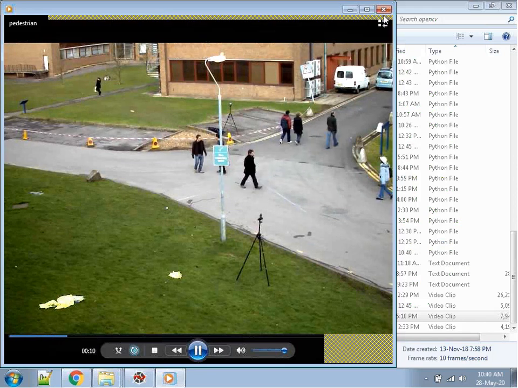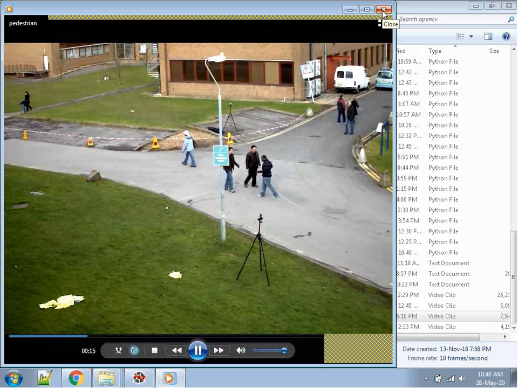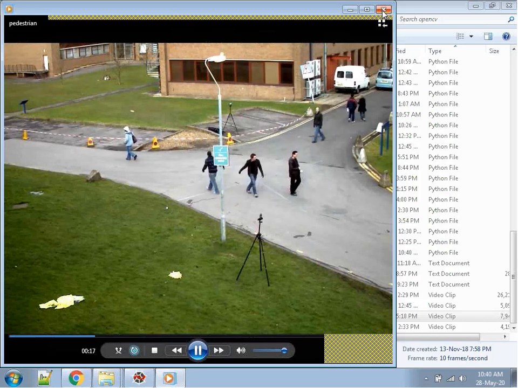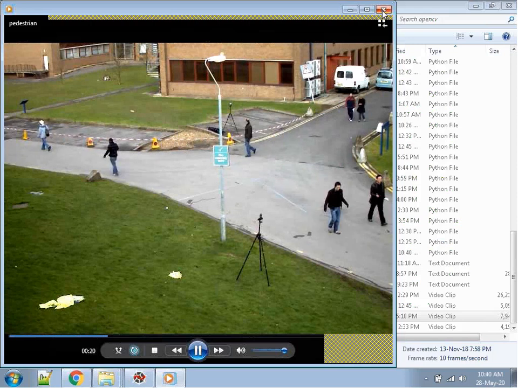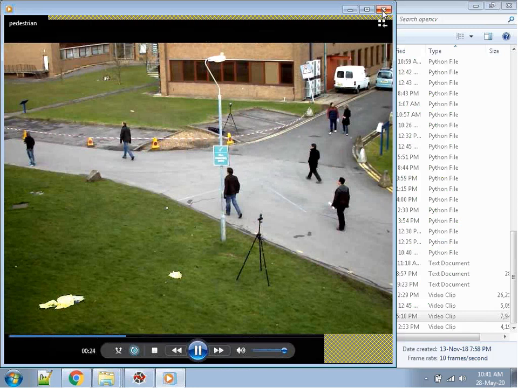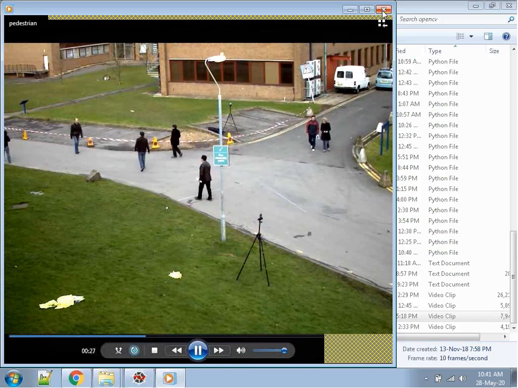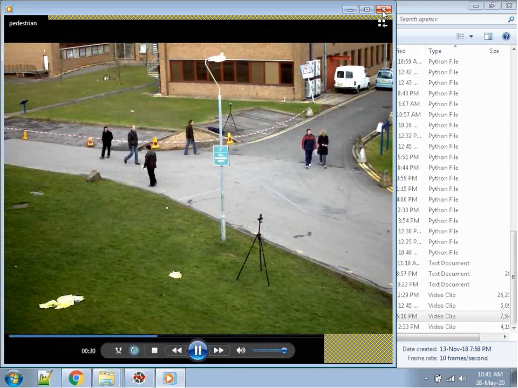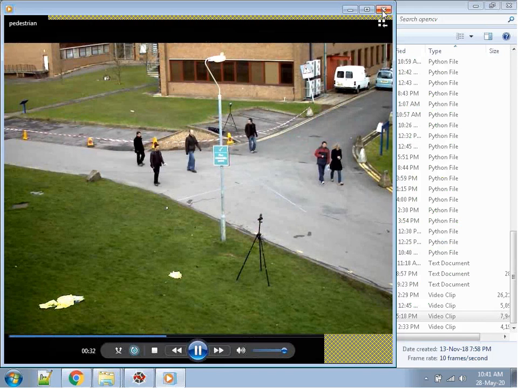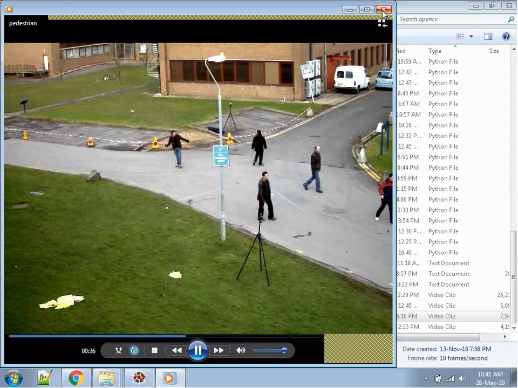If I want to work on background subtraction, suppose I am developing a research project for defense, or for police investigation authorities. For defense or investigation authorities, I want to work on a project that will analyze the movement of persons at night. So suppose I am working on night vision devices.